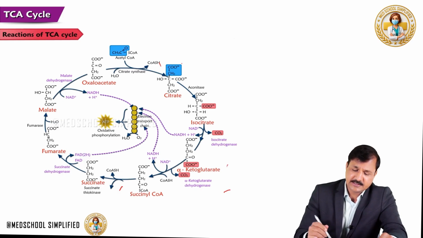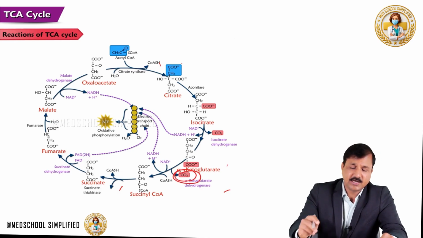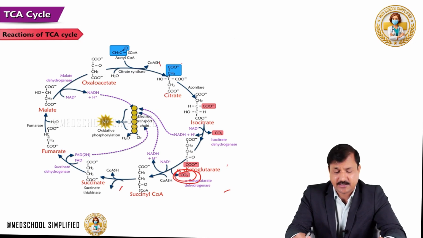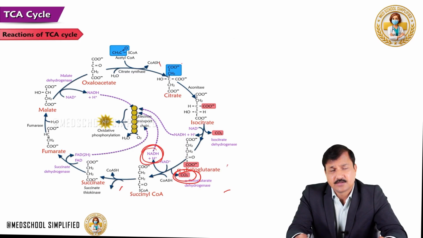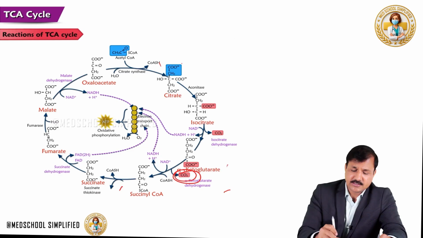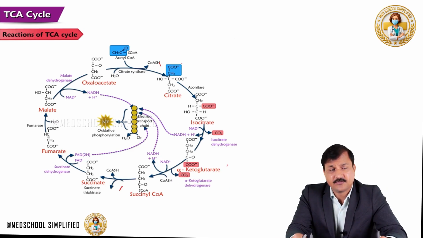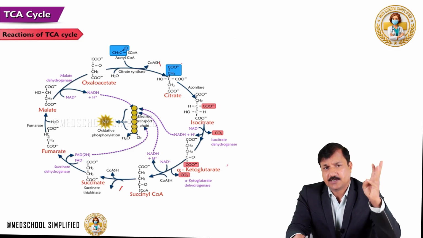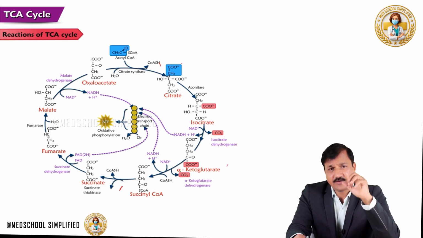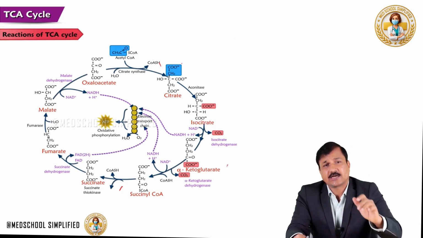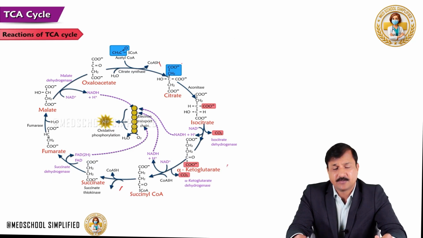Now, the second point is carbon dioxide, the second carbon of acetyl-CoA, is released here. So, it's a decarboxylation reaction. Third point is there is formation of NADH in this reaction. And also, the alpha-ketoglutarate dehydrogenase complex needs 5 coenzymes for optimal function. What are the 5 coenzymes? TPP, lipoic acid, coenzyme A, that is a pantothenate derivative, NAD, a niacin derivative, FAD, a riboflavin derivative. Okay, deficiency of any of these will lead to decreased activity of the alpha-ketoglutarate dehydrogenase complex. Arsenate inhibits this enzyme. Remember that also.